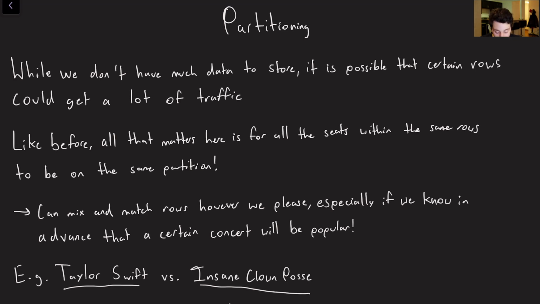Yeah, those are fun. So the gist is here that, again, if we take those popular rows and we isolate them out to their own partition because we know in advance which ones are going to be popular, that could help us reduce the load on each of these nodes a little bit, maybe mitigate it.